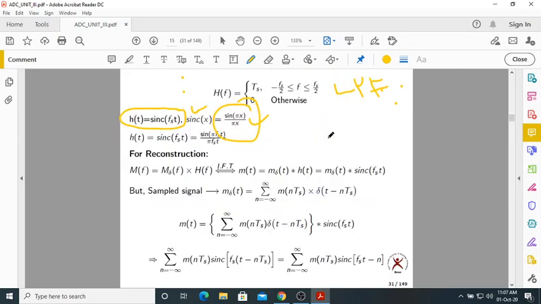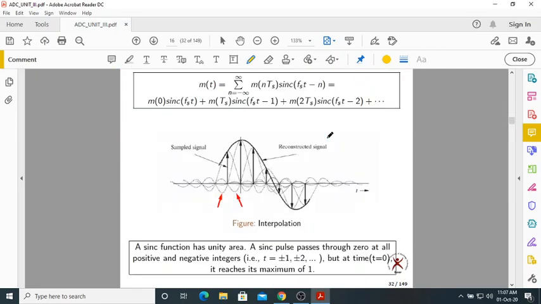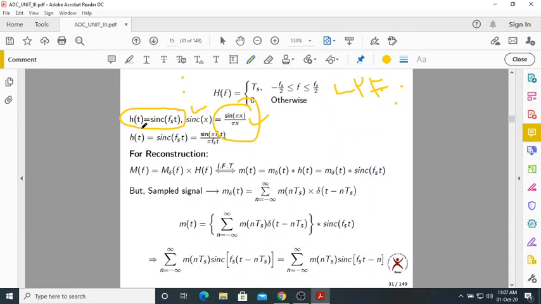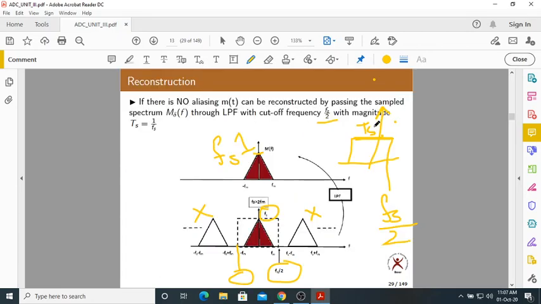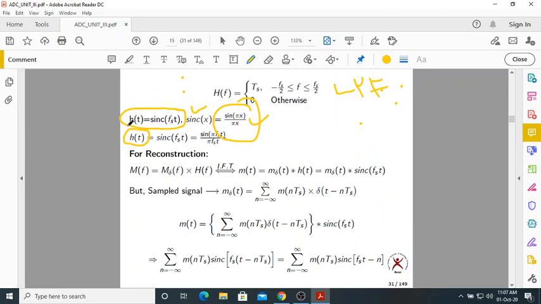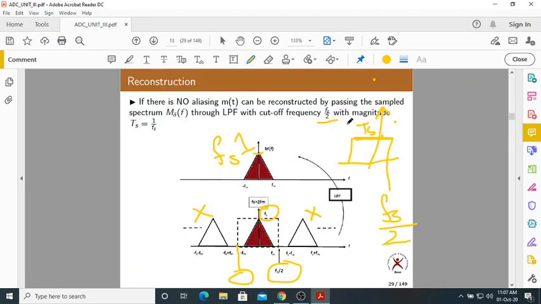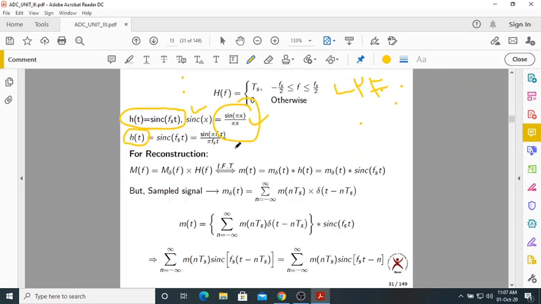Now, what is h of t? Sinc fs t, that is equal to sin pi fs t by pi fs t. So finally, this is the h of t. What is h of t? The impulse response of the low pass filter. So this is H of f and this is h of t. It is a sinc function because in the frequency domain it is a rectangular function, so in the time domain it has to be a sinc function. Okay.